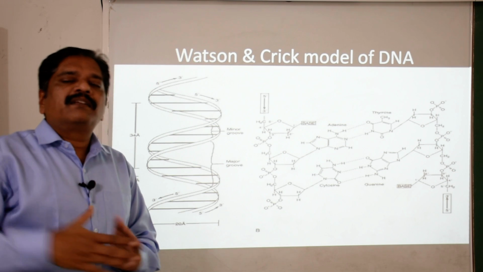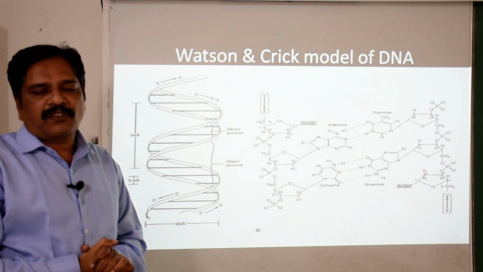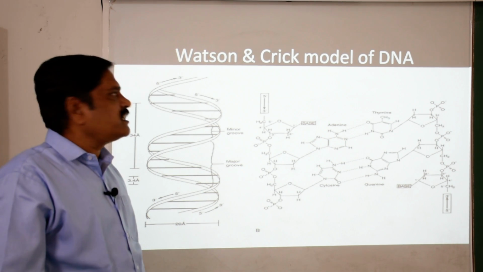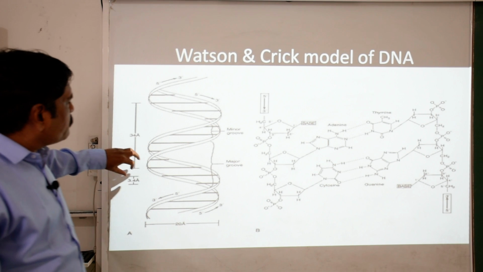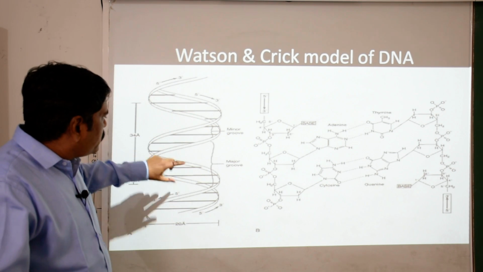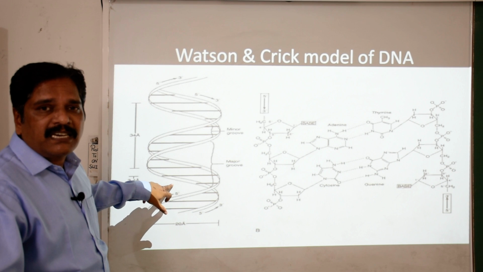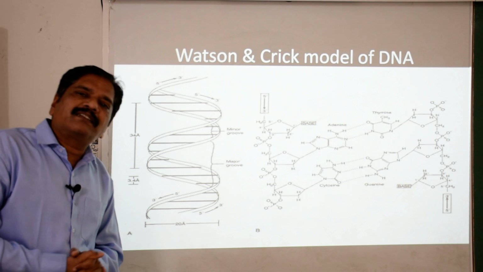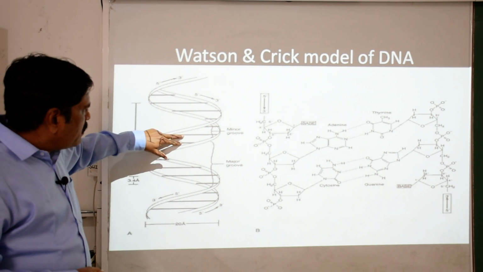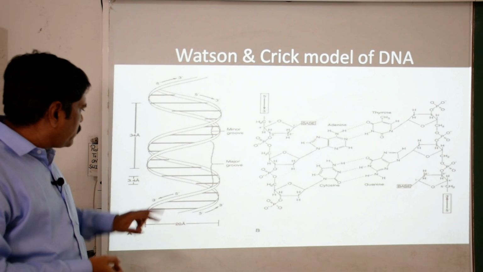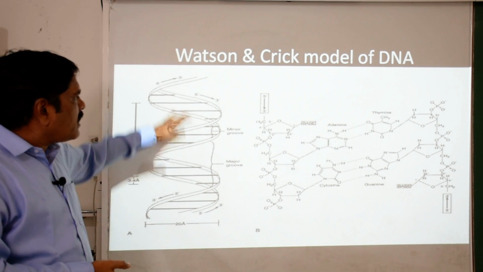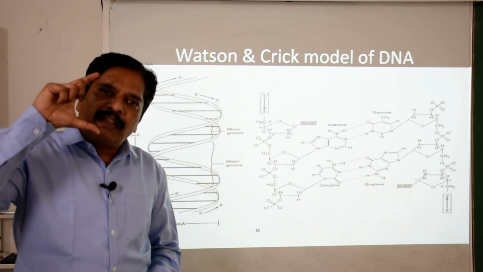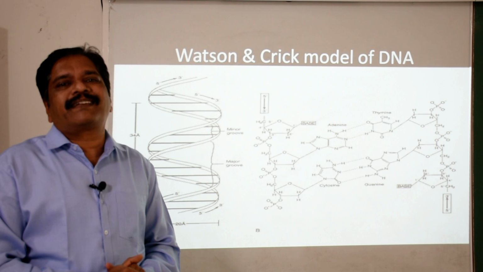In the middle it is just like a staircase, which is spirally moving along a central imaginary axis. Clear? Here you can see that one helix turn is composed of 10 nitrogenous base pairs. Two adjacent nitrogenous base pairs are separated by a distance of 3.4 angstrom. A single helix turn consists of 10 base pairs, so that's why the length of one helix turn is 34 angstrom.